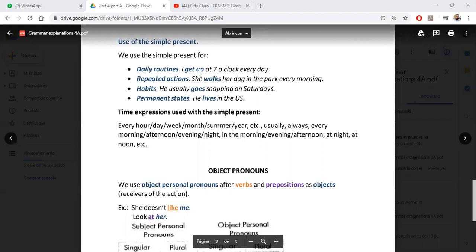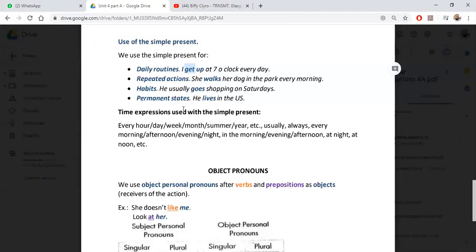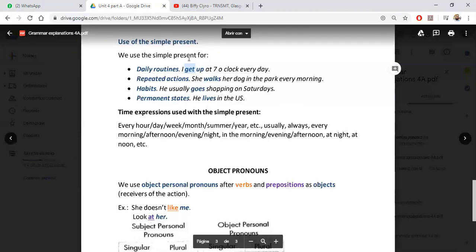We use the simple present to talk about daily routines. What is a daily routine? It's an activity that we do every day. For example, I get up at 7 o'clock every day. Get up is the simple present. I get up, okay? As you notice, the verb is in its base form. So I get up at 7 o'clock every day.